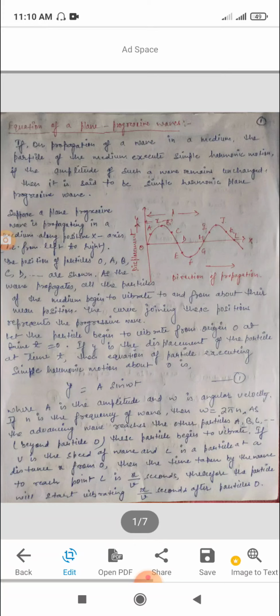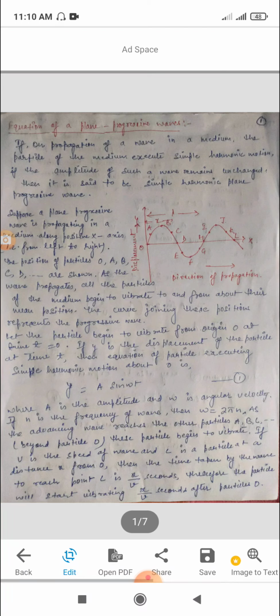Some definitions regarding progressive waves are: Amplitude. Amplitude means the maximum displacement of any particle vibrating on either side of its equilibrium position, and it is denoted by small a. Second is time period. The time taken by a particle of a medium in completing one vibration is called the time period. Third is frequency.